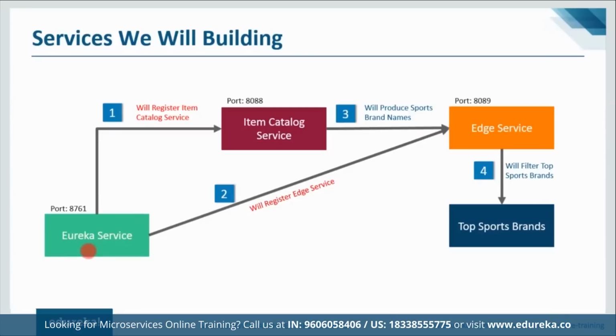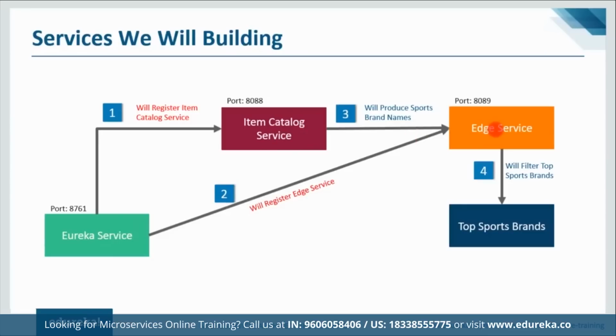So based on what the user wants, Eureka server will get a dependent microservice to get the job done. I hope you have understood that. Now let's move forward and focus on our item catalog service. The item catalog service will generate the list of sports brands which are popular in the market.